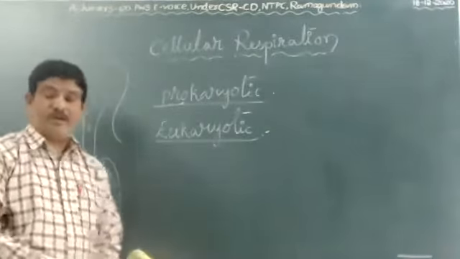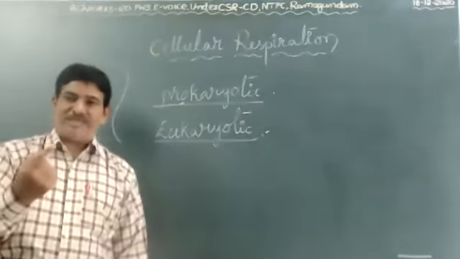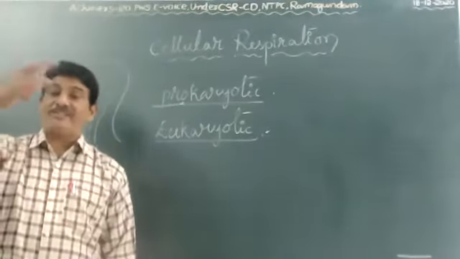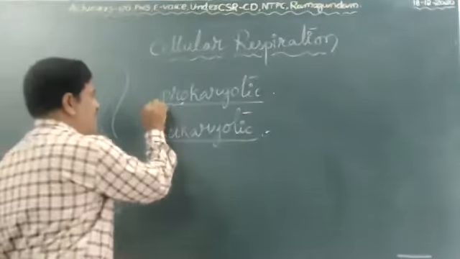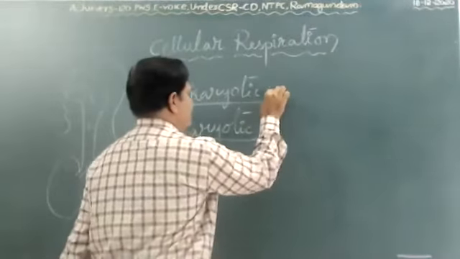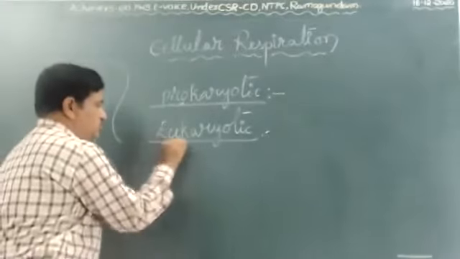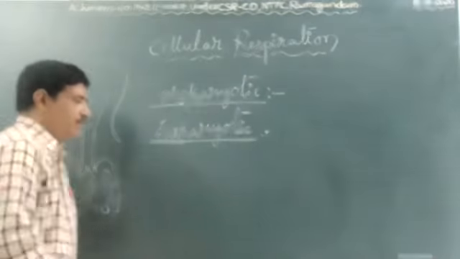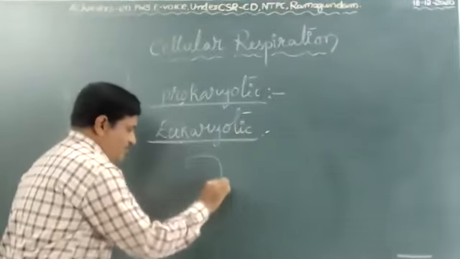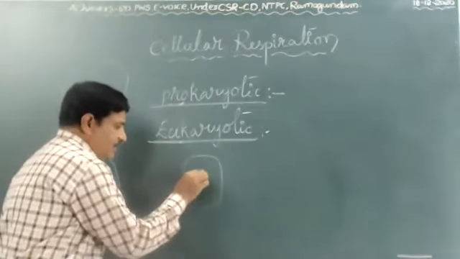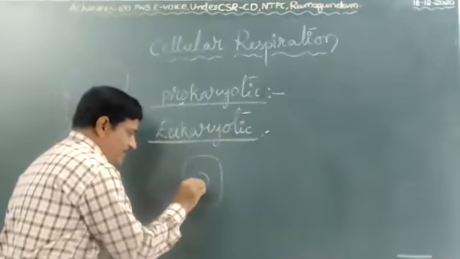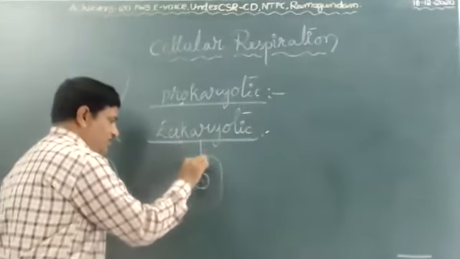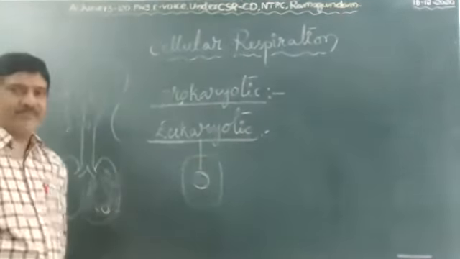Commonly we can see them in microorganisms. The nucleolus is present, cytoplasm is present, but the nuclear membrane is absent. Such cells are called prokaryotic cells. Eu means true, karyo means nucleus. Just now I drew a cell like this. The nuclear membrane is present around the nucleus. That is called eukaryotic cells.